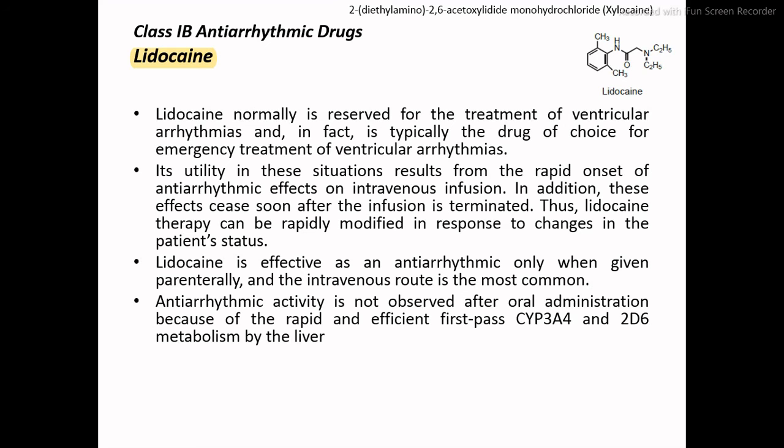Lidocaine is effective as an antiarrhythmic only when given parenterally. The intravenous route is the most common one. Antiarrhythmic activity is not observed after oral administration because, as we have seen, it has an amide, and amides rapidly undergo hydrolysis. Because of that reason, it has an efficient first-pass metabolism with cytochrome P450 isozymes 3A4 and 2D6 in the liver.